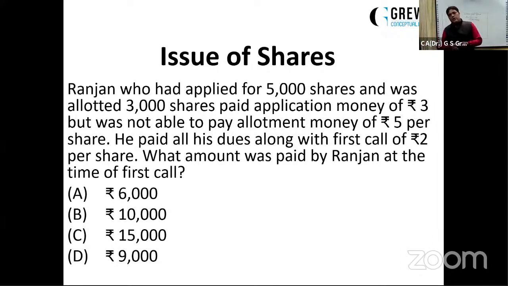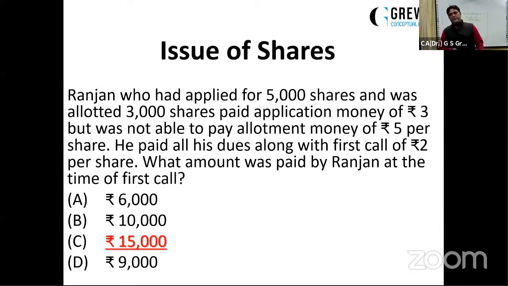But he was not able to pay allotment money of rupees 5 per share. He paid all his dues along with the first call of rupees 2 per share. What amount was paid by Ranjan at the time of first call? I'm not asking what the calls in arrears are at the time of allotment, or what allotment money was not paid. I'm saying he paid his dues with the first call. He was not able to make the payment of allotment, but he paid all the dues along with the first call. So the amount will be 15,000.